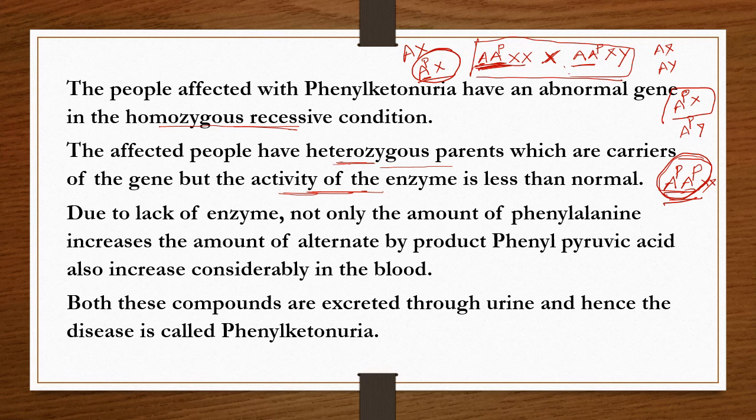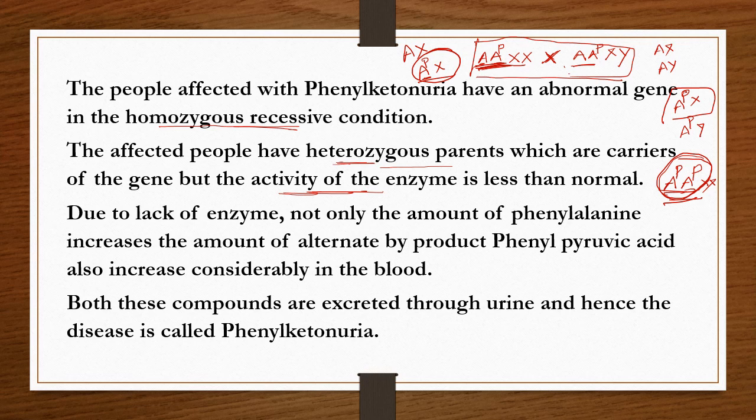Now come to the next point. Due to lack of the phenylalanine hydroxylase enzyme, not only does the amount of phenylalanine increase, the amount of the alternate byproduct phenylpyruvic acid also increases in the blood.